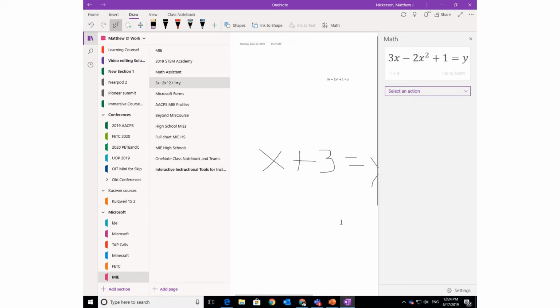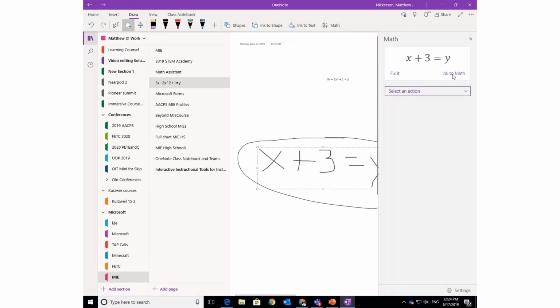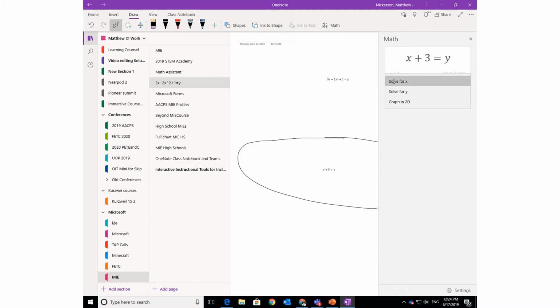So there we go. Just realized after trying this a couple of times though that I want to use a simpler example. So, oops, sorry, that's the pen. I want to actually grab the equation. All right, click on Math. It read that correctly. Ink to Math, great. Now I'm going to select an action and solve. I can solve for X or solve for Y.